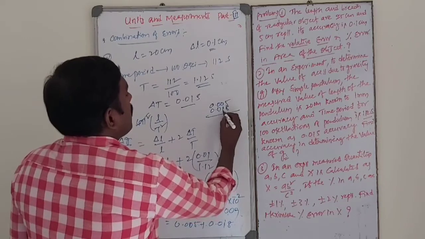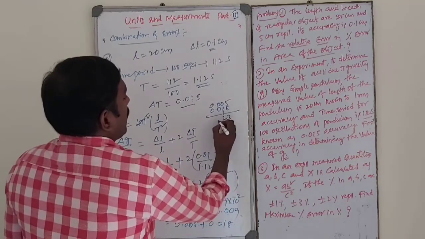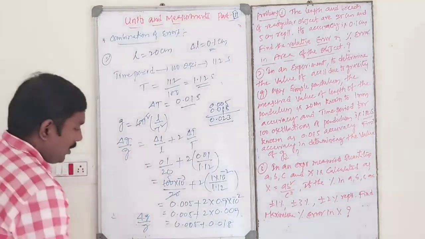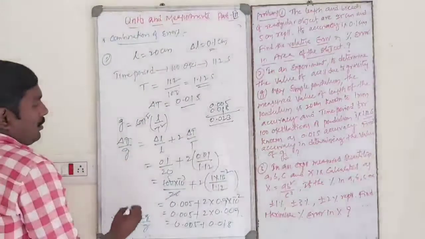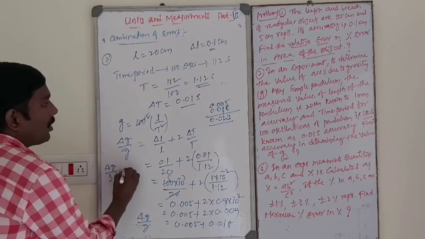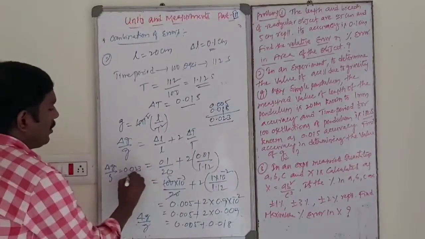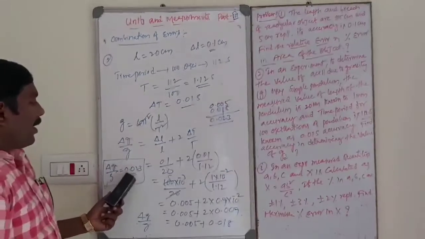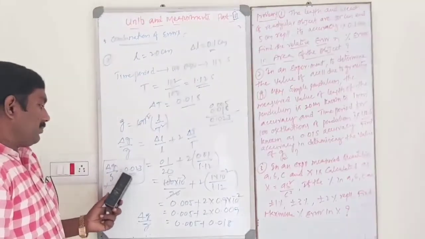So that is 0.023. So the value of delta G by G is equal to 0.023. This is the maximum relative error in G.